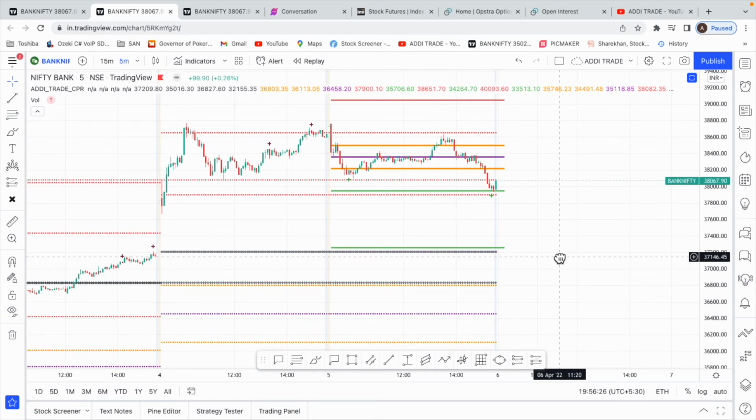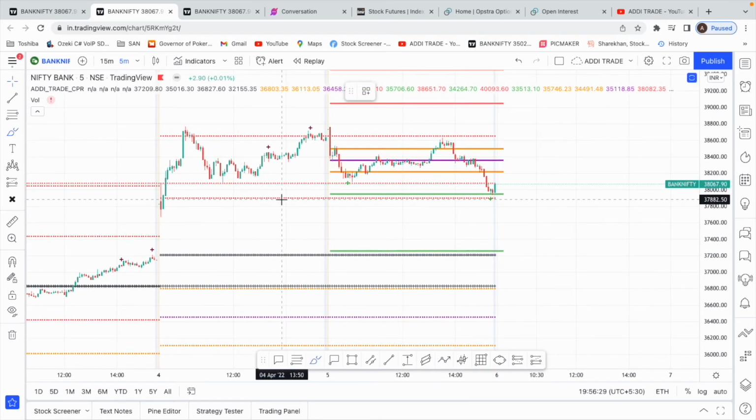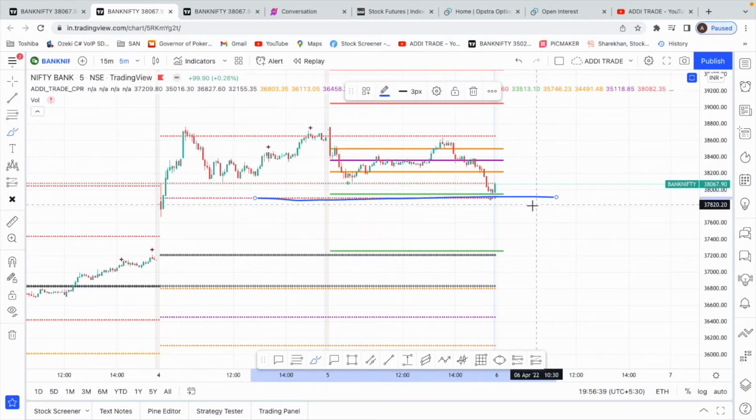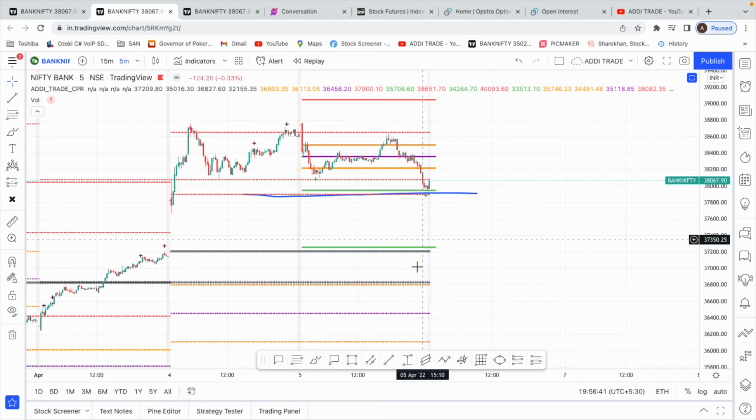We'll have to be careful. This red dotted line is the weekly S1, that is at 37,900. This line, we'll have to be careful if this breaks or this holds, and if it breaks, probably a nice retest and then looking for a short is also a good idea.